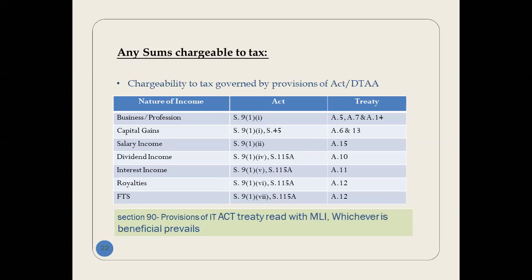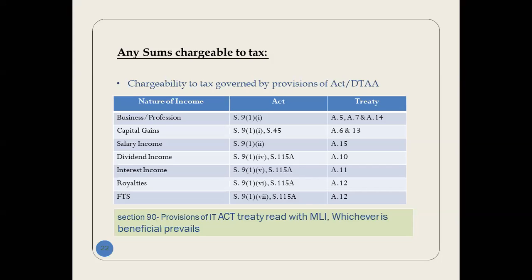Suppose you are making a payment to USA, business income: you have to read section 9(1)(i) and also India US Treaty Articles 5, 7 and 14. In the case of salary income, you have to read Income Tax Act section 9(1)(ii) and Article 15 of the India USA Treaty.